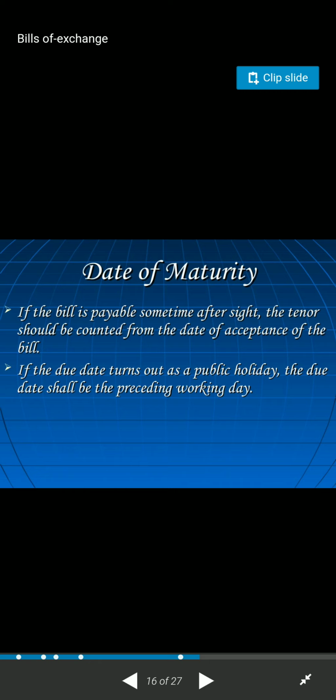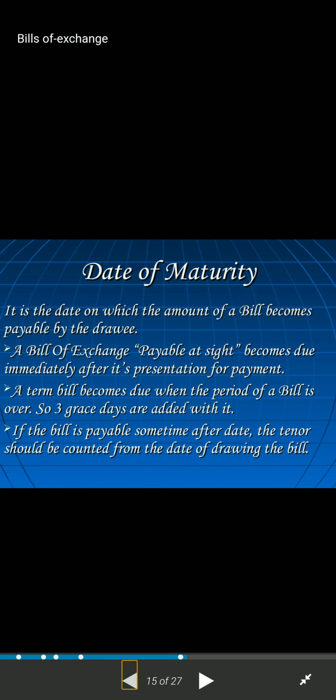From 1st April to 1st May, to 1st June, to 1st July, that is 3 months, and then 3 more grace days. Then 4th of July will be the maturity date for the bill. Since we add 3 days of grace, that date will be called the maturity date.